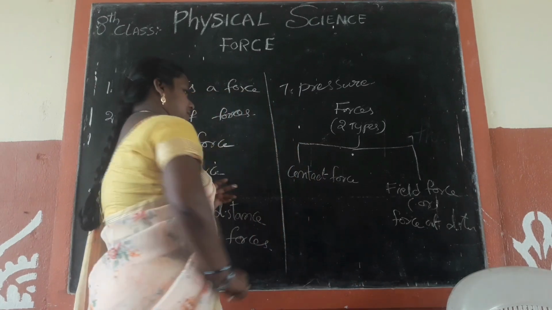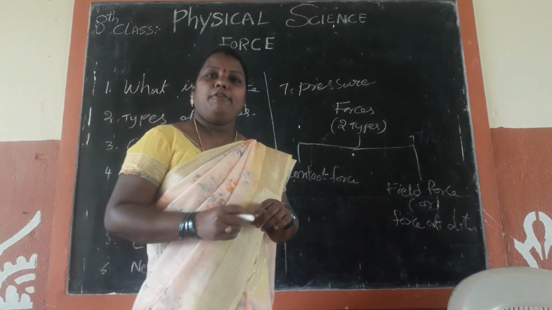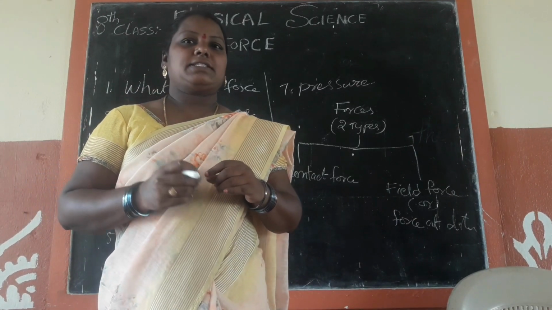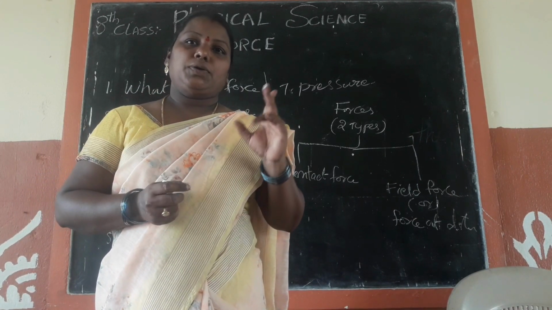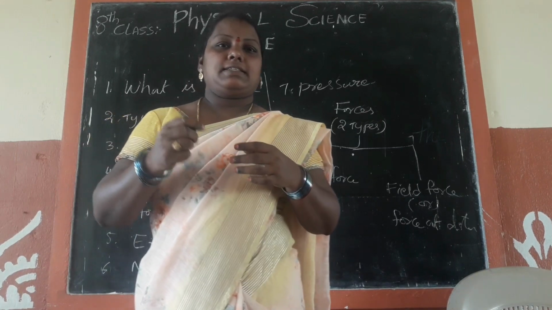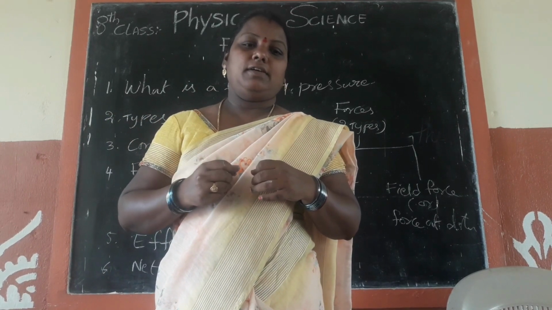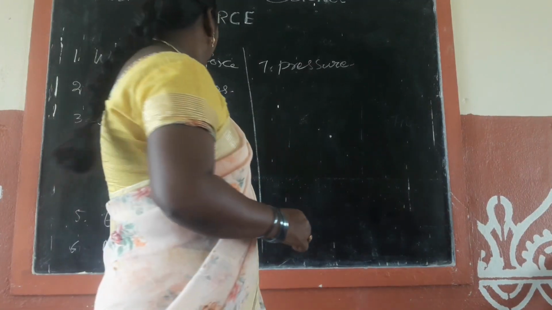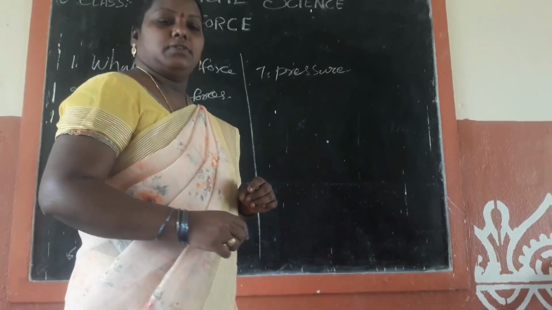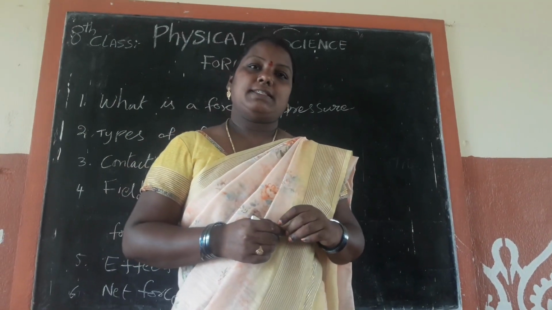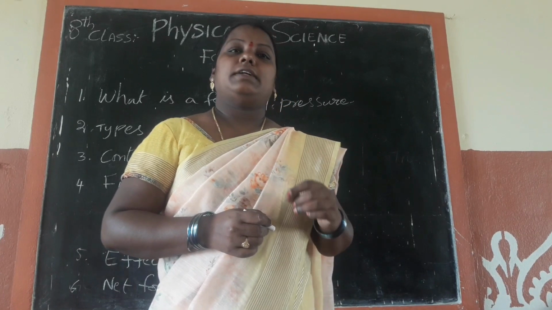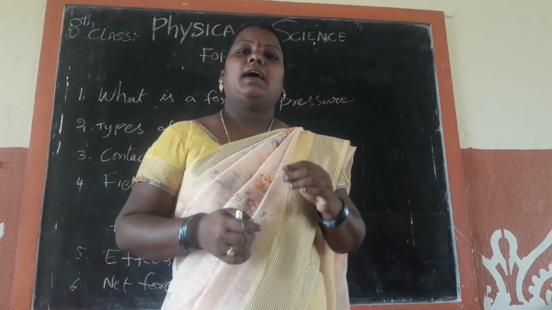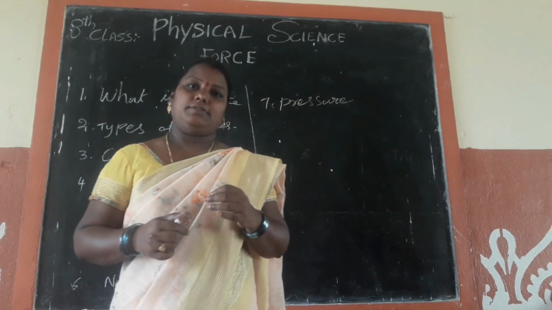Let us discuss contact force. The force which results when there is a direct physical contact between two interacting bodies is known as contact force.